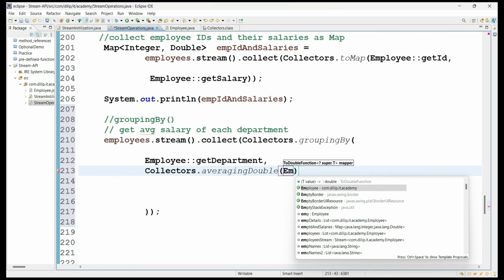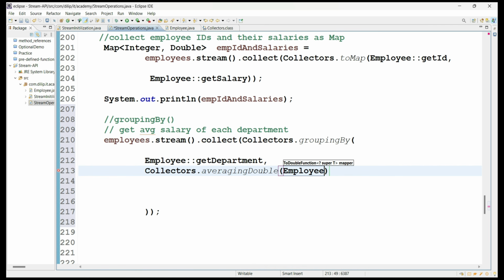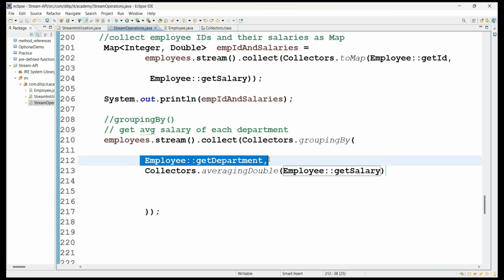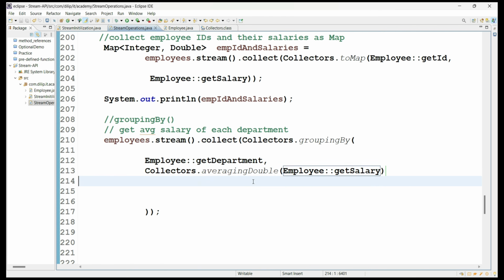Now what are you averaging from the employee object? getSalary. So what is the point here? The grouping by method is saying group the values based on the department, and which values? Salary values, and find the average of all these values based on the department.